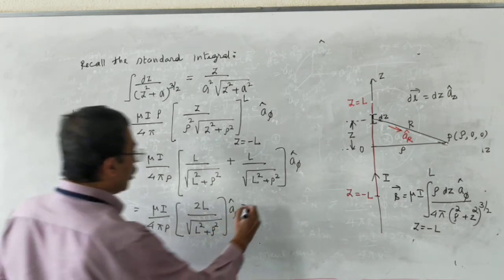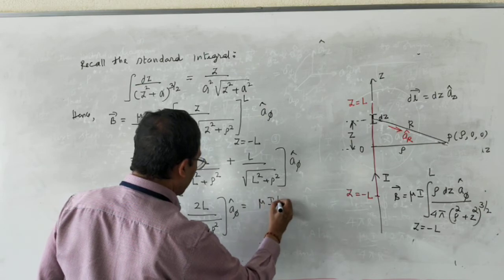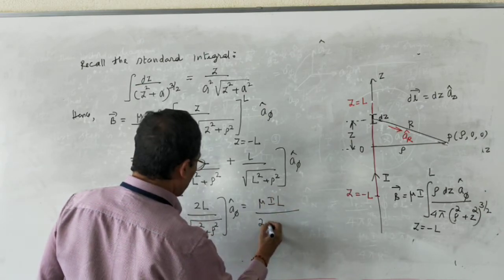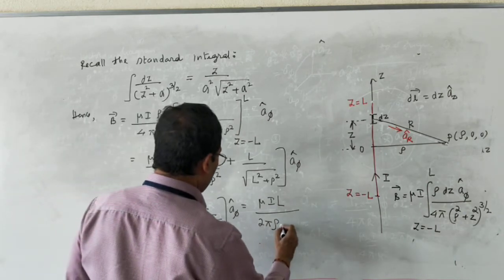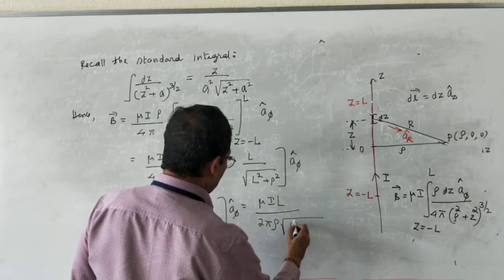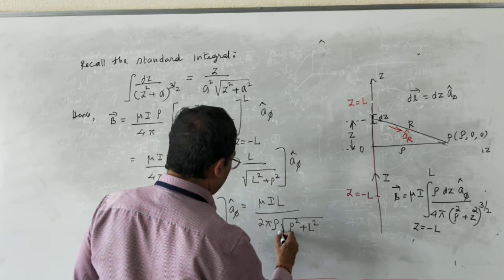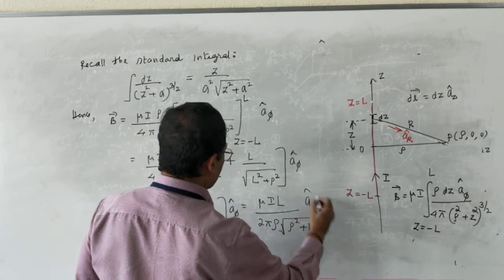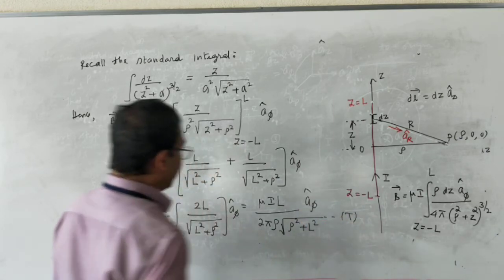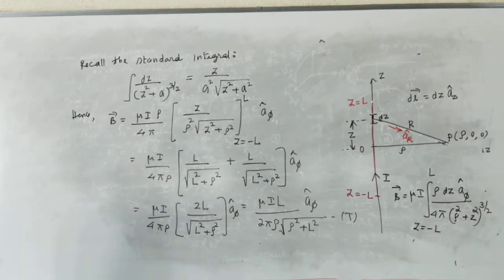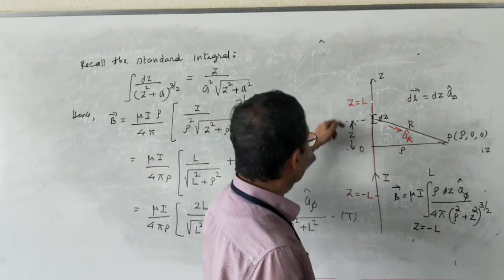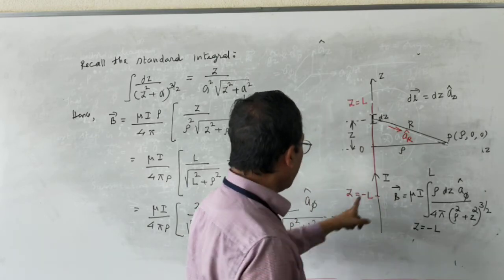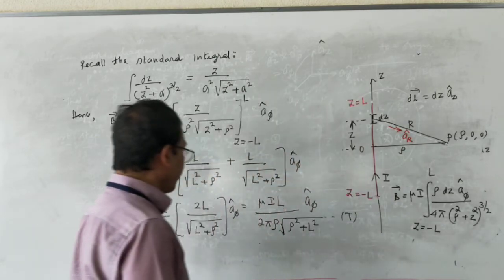So this becomes mu into I into L divided by 2 pi rho into root of rho square plus L square into a phi cap, so many Tesla. This is the expression for magnetic flux density at point P due to a straight conductor of length equal to 2L carrying a steady current of I amperes.